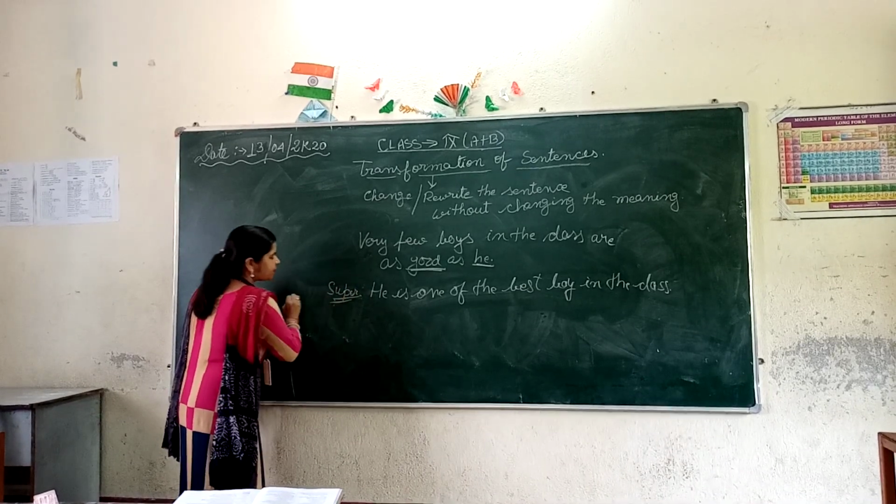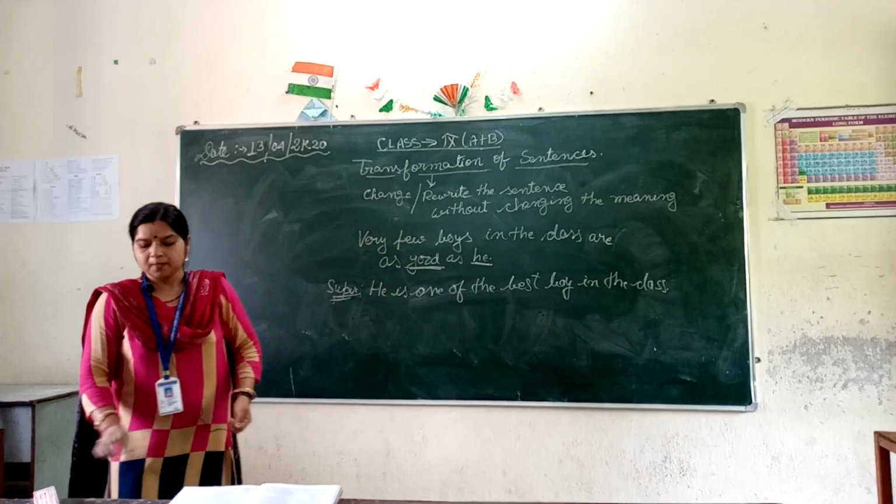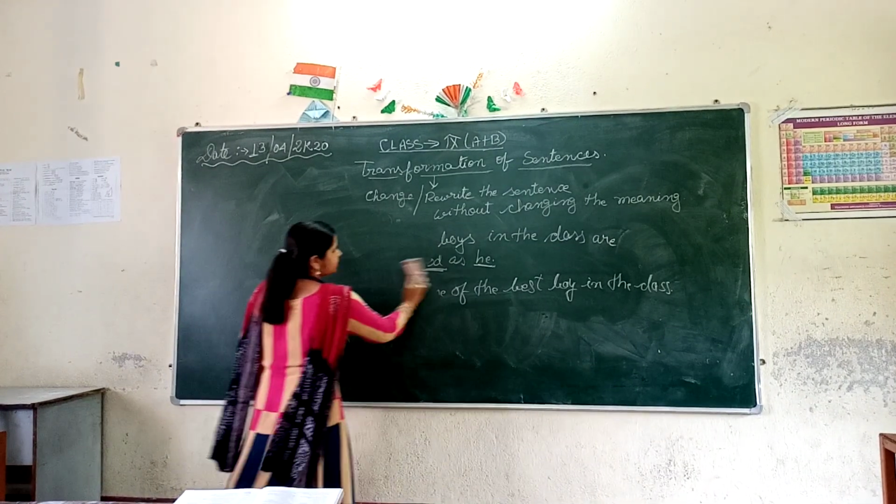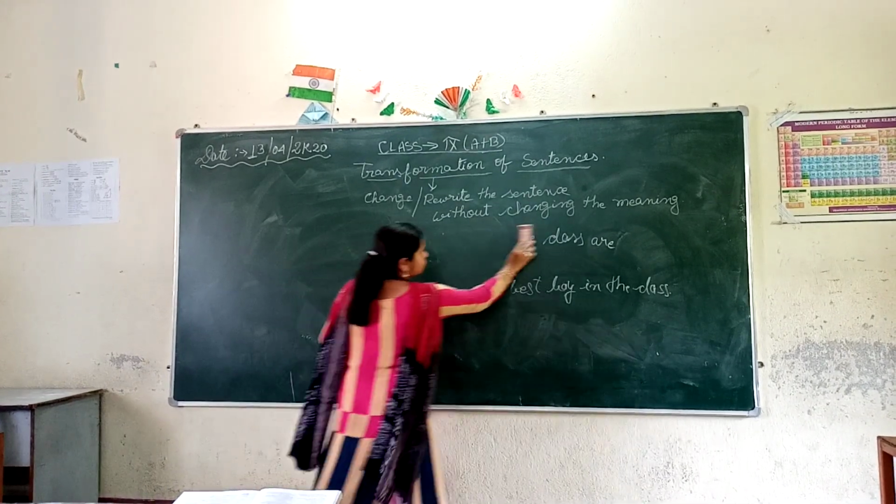Now what will happen to the comparative degree? Just remember these things, I am writing on the board.